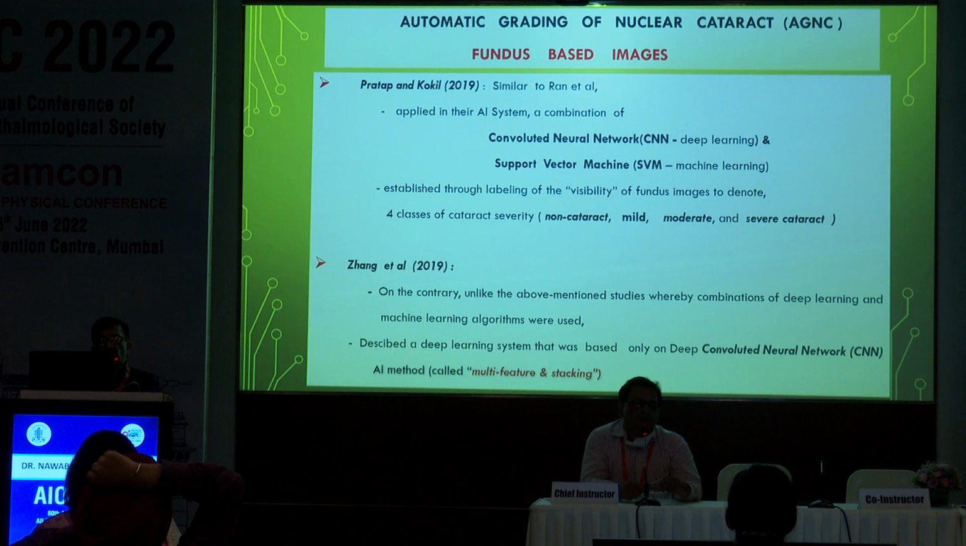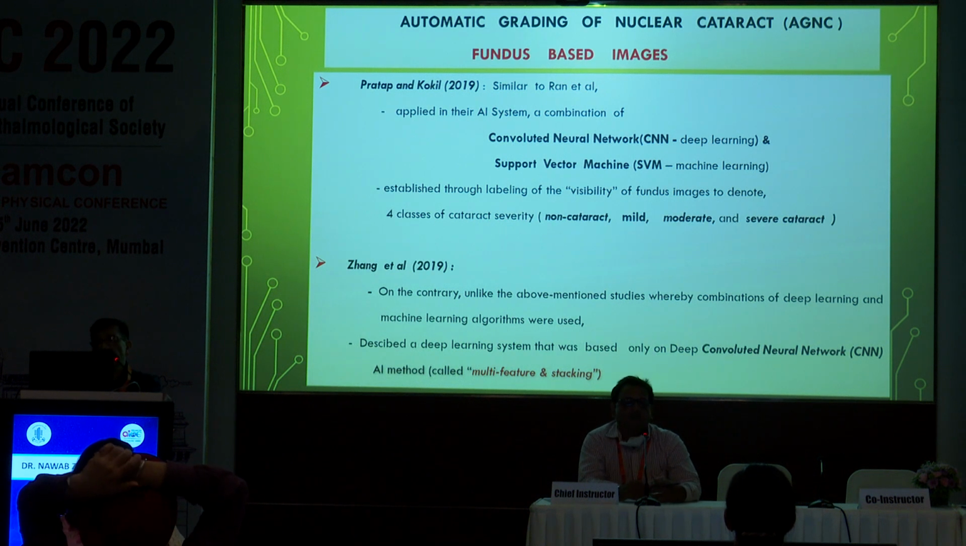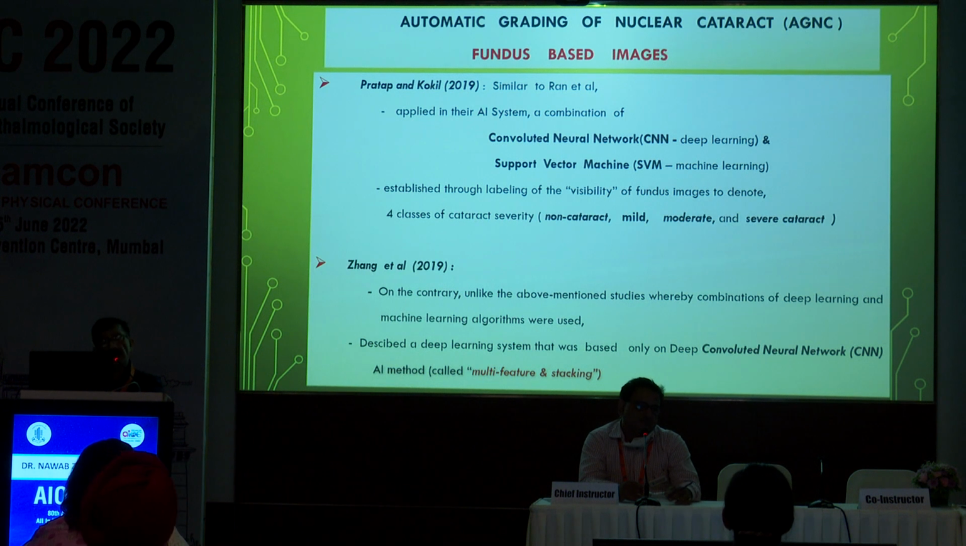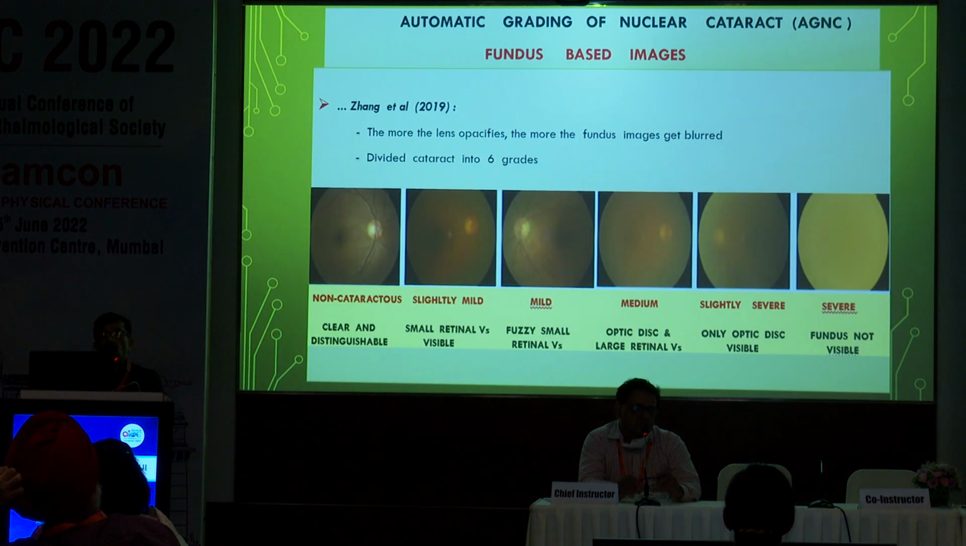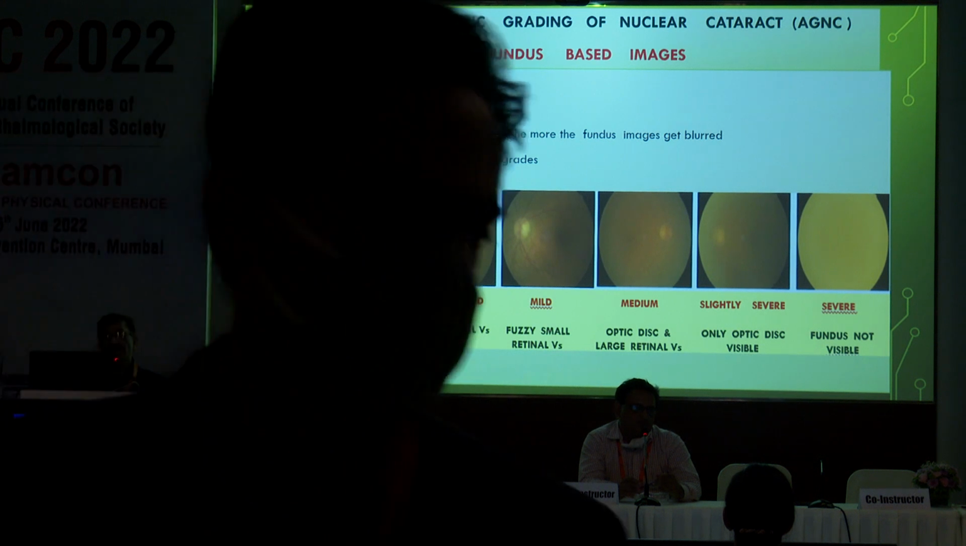Now, Zhang et al. in 2019, on the contrary, unlike the above-mentioned studies, whereby a combination of deep learning and machine learning algorithms were used, described a deep learning system that was based only on the deep convolutional neural network. He did not use machine learning, and this method he called multi-feature stacking. Now, the more the lens opacity, the more the fundus image gets blurred, and he divided the cataract into 6 grades.